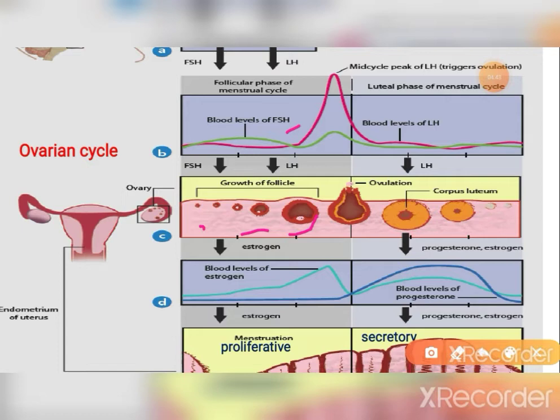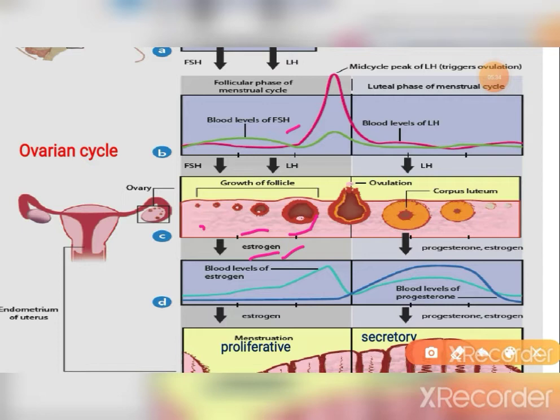As the follicles grow, they start to synthesize another hormone, which is estrogen. This estrogen hormone and follicle stimulating hormone dominate this phase. As the follicle grows, FSH stimulates this growth, and FSH also stimulates the production of FSH receptors on the follicles, so that more and more FSH can bind with it, and this entire process is induced by the estrogen hormone. At the later phase, FSH and estrogen stimulate the production of luteinizing hormone receptors on the Graafian follicle and prepare them to initiate the next event of the cycle.